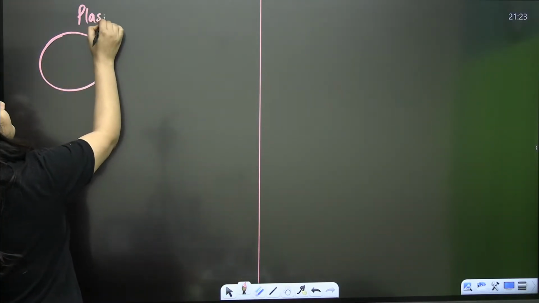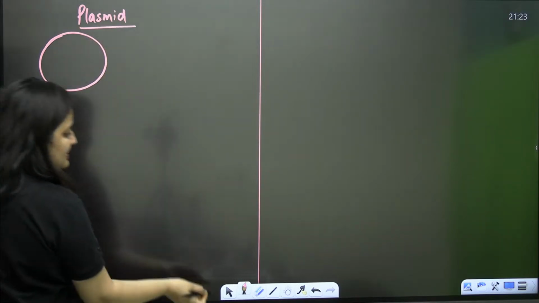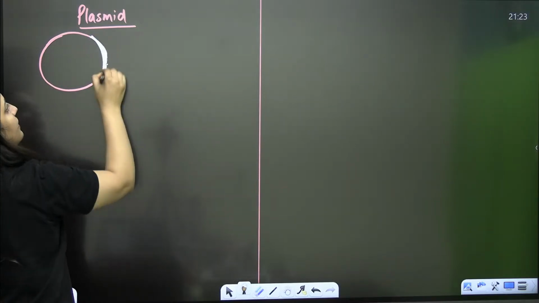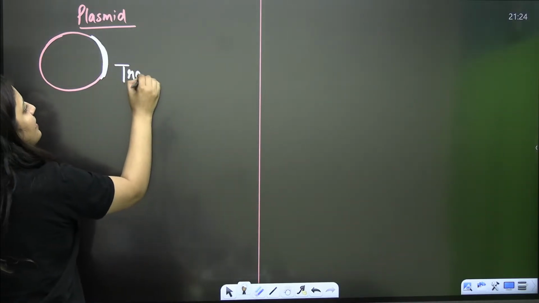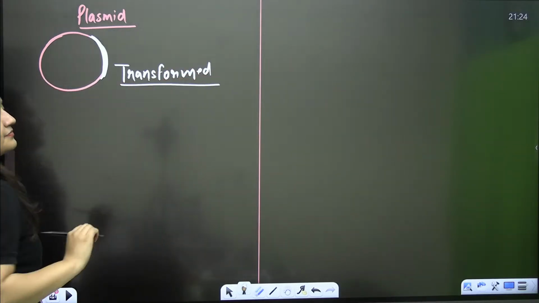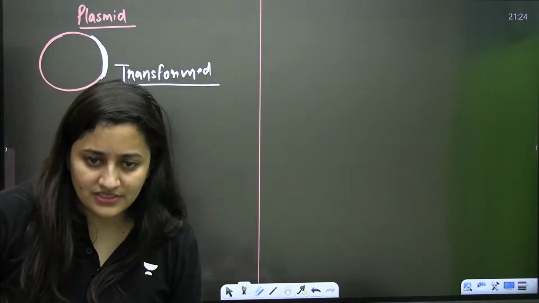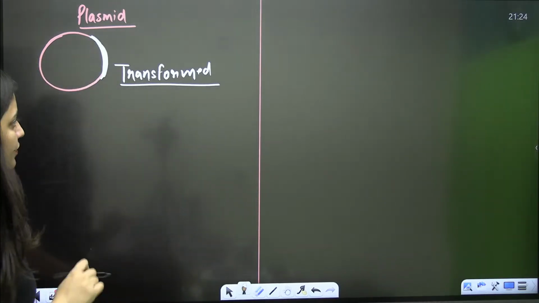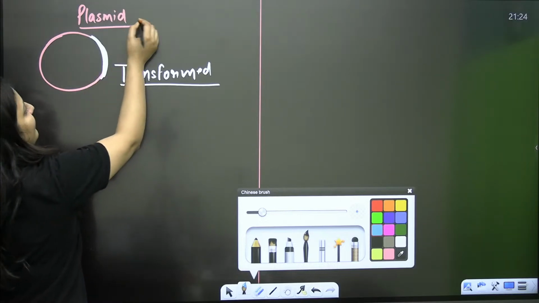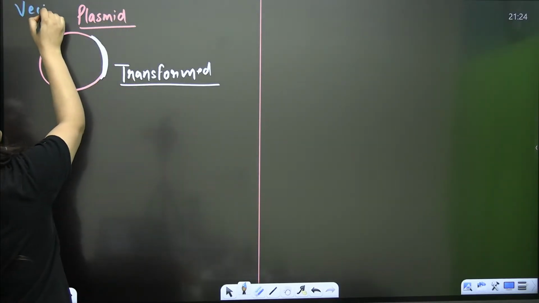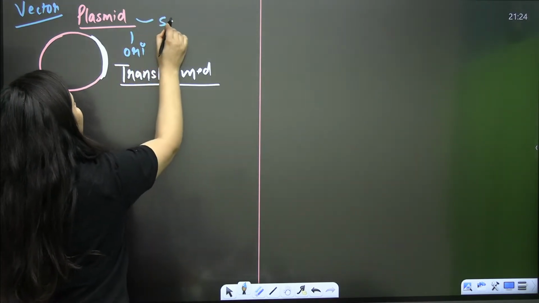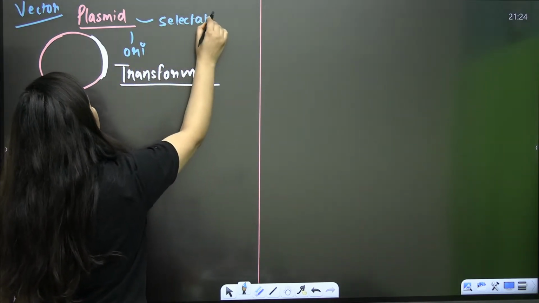That's what we are trying with our vectors. So if this plasmid picks up DNA from surrounding, this plasmid will be the transformed one, and yes, it is also the recombinant one. Okay, so that's what we need to discuss now. We need to talk about the selectable marker. Now I just told you that when you are talking about a vector, plasmid is a type of vector. So no doubt it is having the origin of replication, and it should have a selectable marker also.